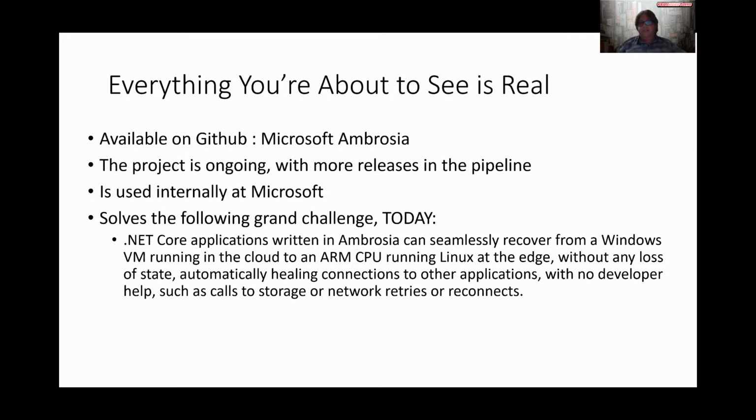Ambrosia applications can seamlessly recover from a Windows VM running in the cloud to an ARM CPU running Linux at the edge without any loss of state and automatically healing connections to other applications, even though the developer doesn't have any calls to storage or network retries or reconnects.